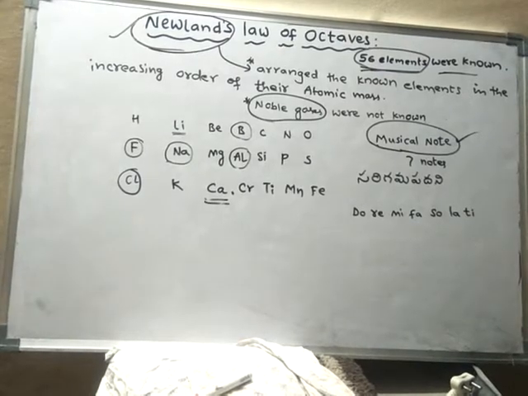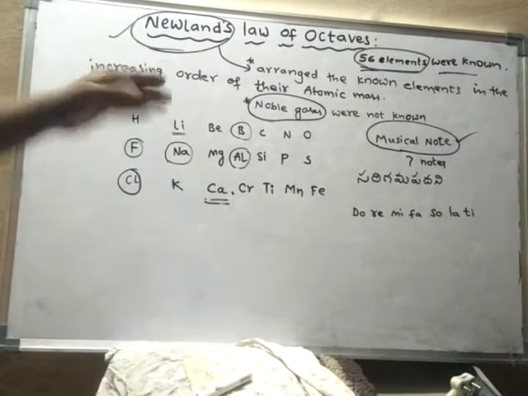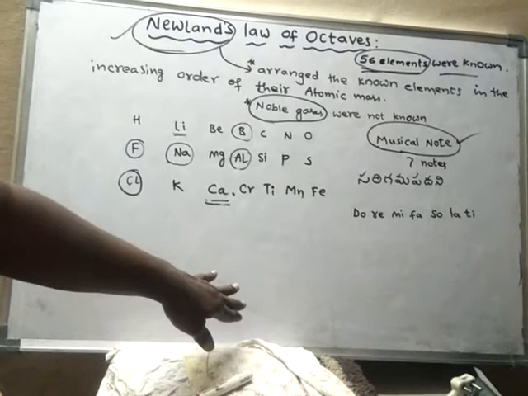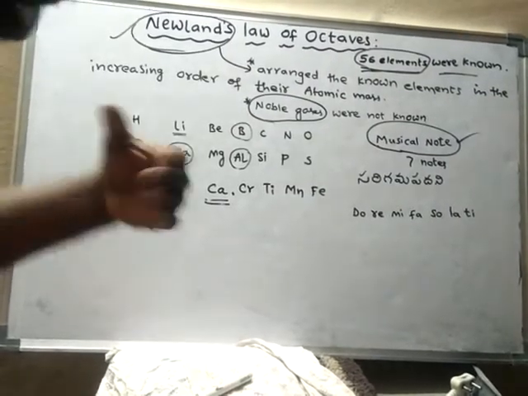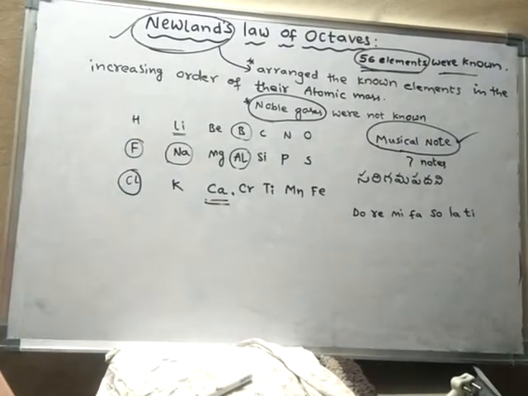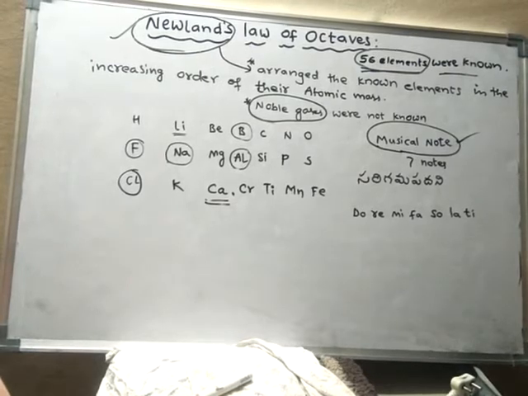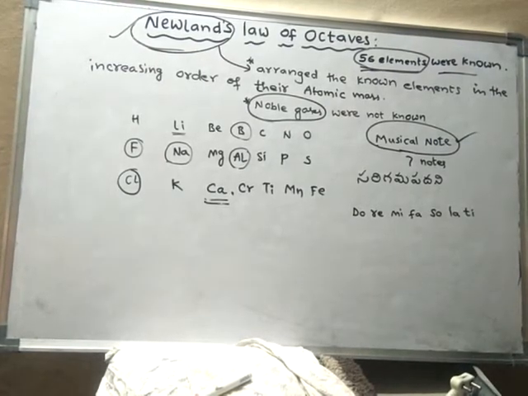And one more thing, he could not give any gaps for the unknown elements. He didn't leave any gaps for the unknown elements. So that is also one of the defects. That is why his law failed.